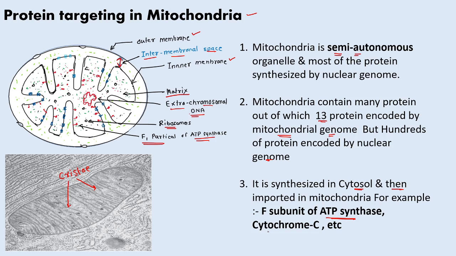Then the second example is cytochrome C, which is present in the intermembrane space. It is also a proteinaceous molecule. So such different proteins are synthesized in the cytosol and imported into the mitochondria.